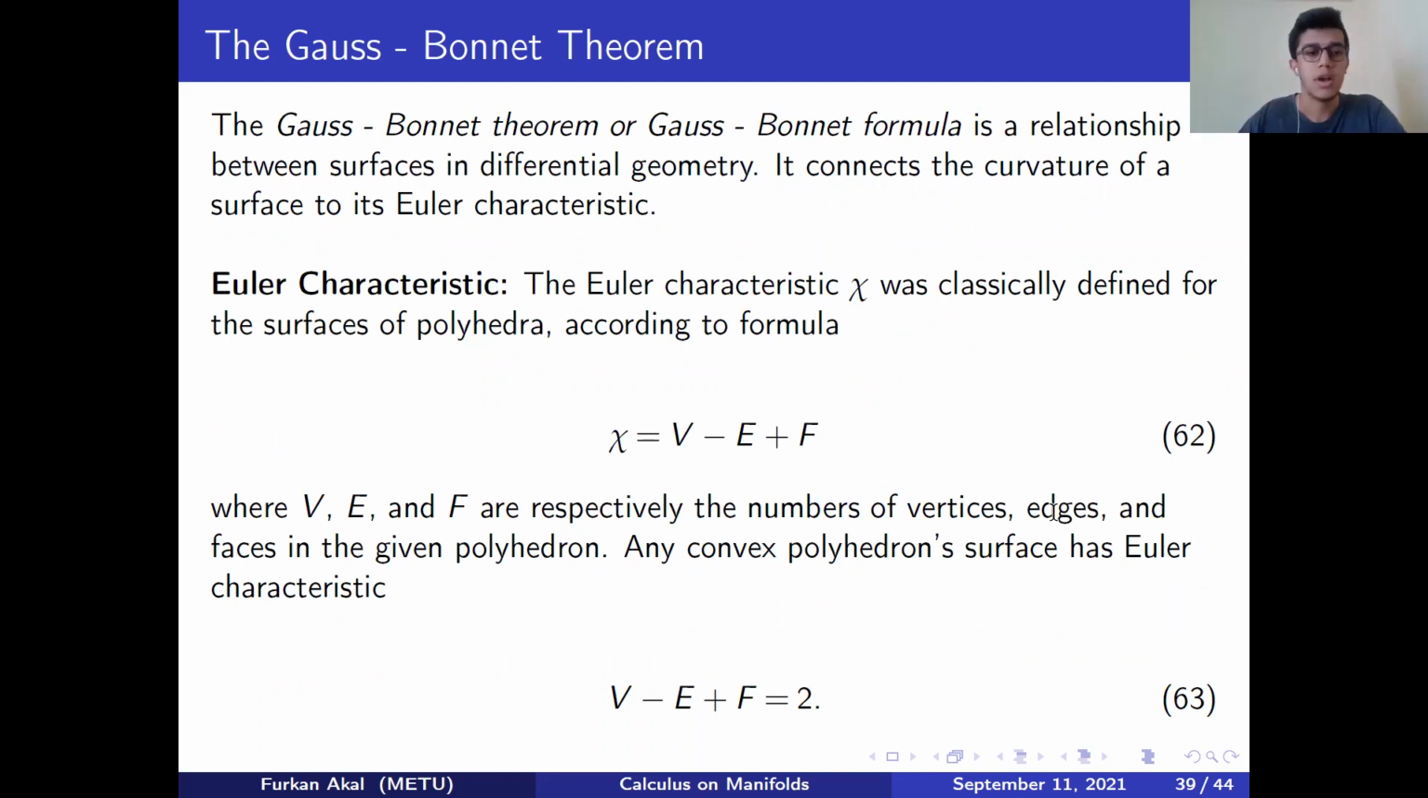Lastly, I want to talk about the Gauss-Bonnet theorem. This is a very beautiful one, by the way. Before that, let's remember the Euler characteristic. It is defined for the surfaces of polyhedra according to the formula. Here, chi is equal to the number of vertices minus the number of edges plus the number of faces. And it is equal to 2 for any convex polyhedron surface.